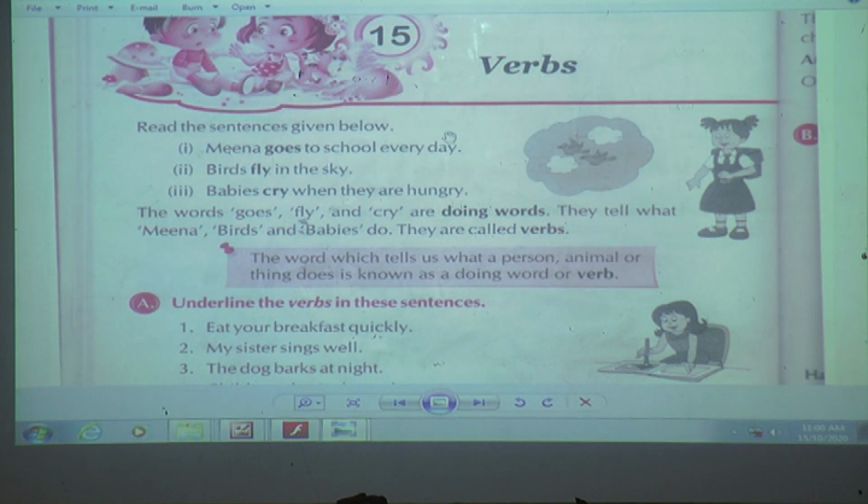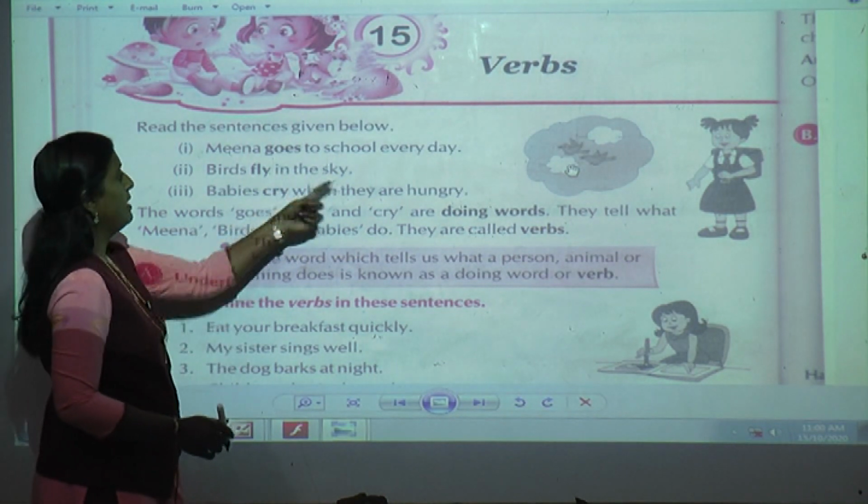Now here are some sentences given below. For example, Meena goes to school every day. Birds fly in the sky. Babies cry when they are hungry. Will you repeat the given sentences along with me, students? Meena goes to school every day. Birds fly in the sky.